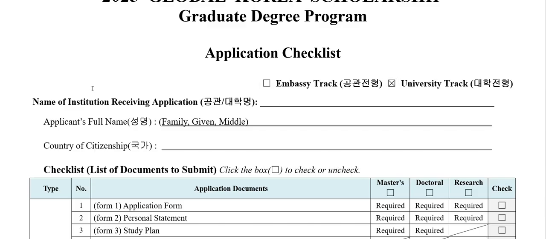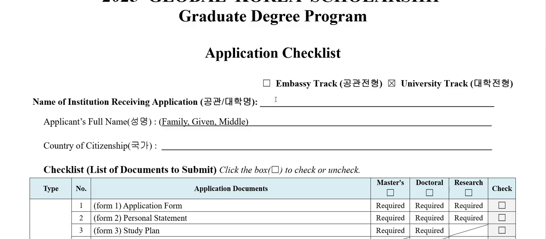And here, name of the institution receiving application. This is the most repeatedly asked question from the past 2 years. For the university track, it's really easy to fill this name. If you're applying for Kyongsang University, Seoul National University, whatever the university name, you can just type it here. But if you're applying for the embassy track, don't worry, you just have to write Republic of Korea, Korean Embassy, India. If you're from India, if you're from Philippines, just type that: Republic of Korea Embassy, or just Republic of Korea.